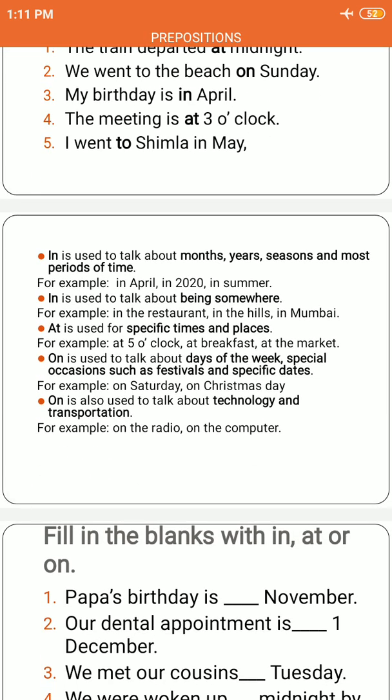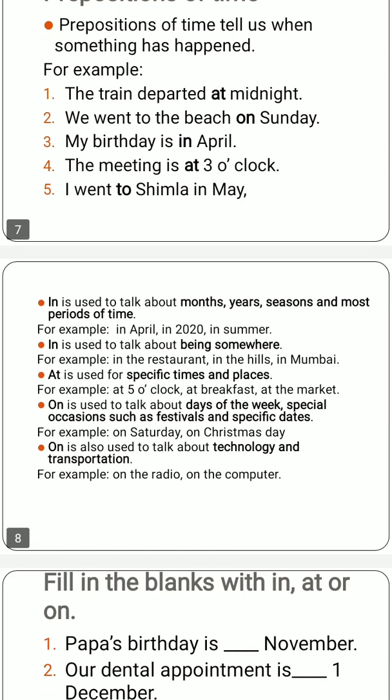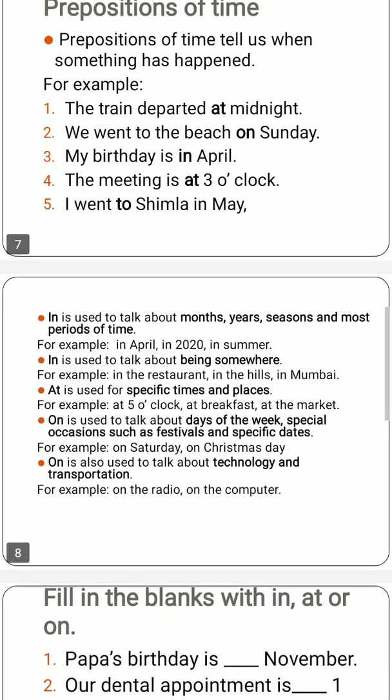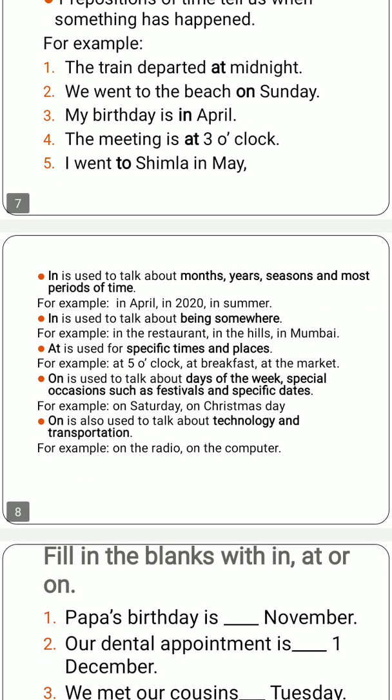So now we will talk about various prepositions of time that we have learnt: in, at, and on. These are the prepositions of time. We will learn how we use these prepositions of time. Firstly, in. In is used to talk about months, years, seasons, and most periods of time.